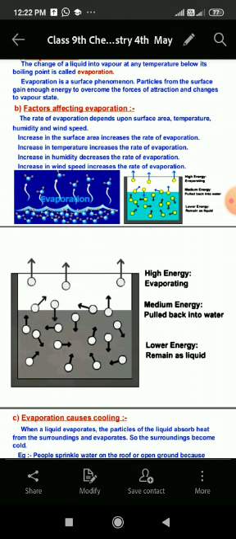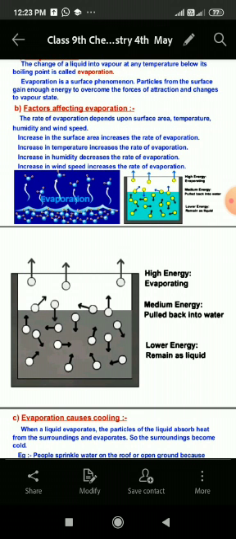And next is increase in humidity decreases the rate of evaporation. That means if there is more humidity, the rate of evaporation will be less. And student, next is increase in wind speed increases the rate of evaporation. If the wind speed is less, in that case the rate of evaporation will be low.